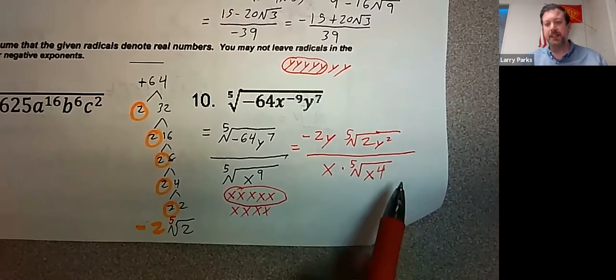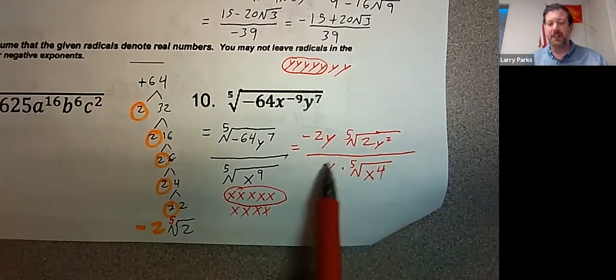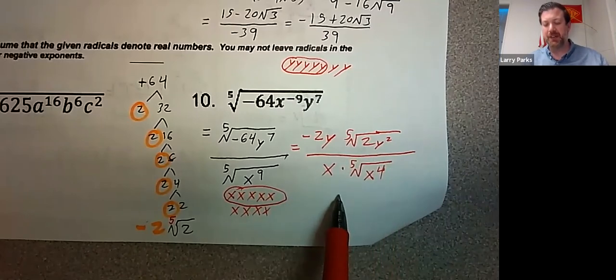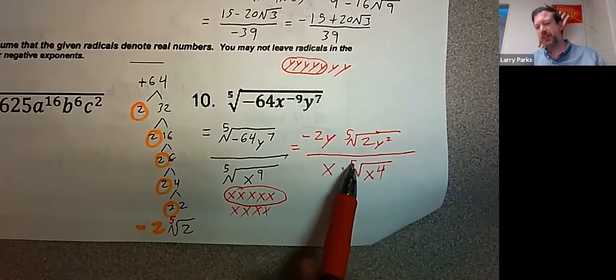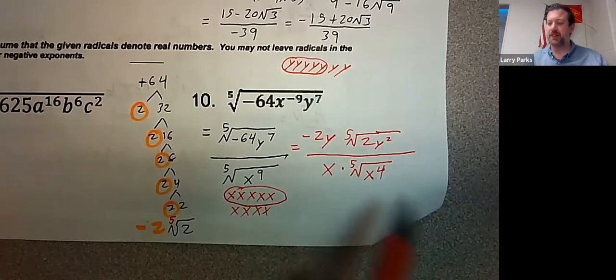And then technically, we need to rationalize the denominator. I'm going to stop here for sake of time, but I'm pretty sure you have one like this on the test that you don't have to rationalize.